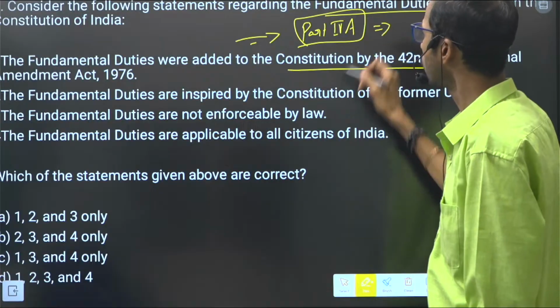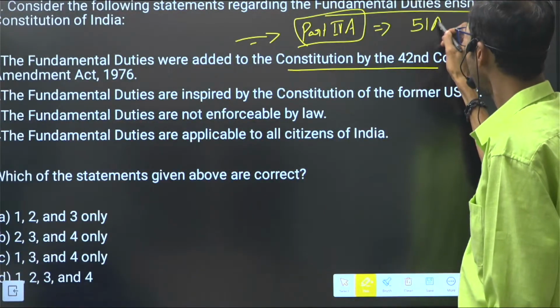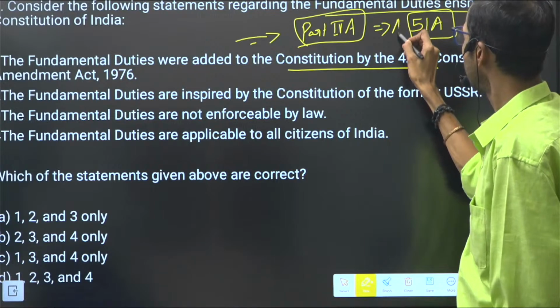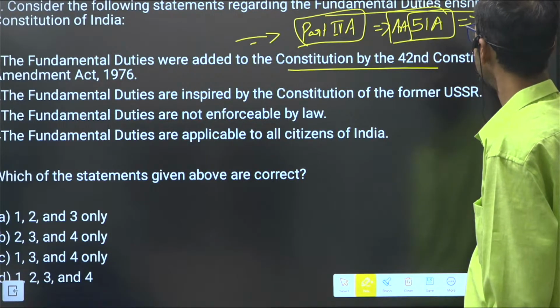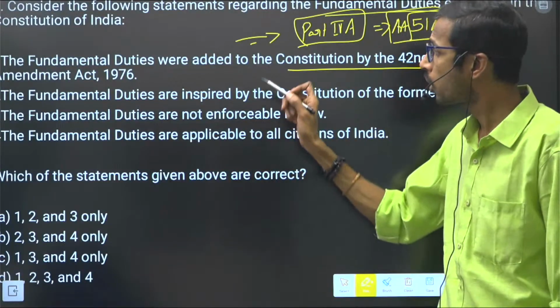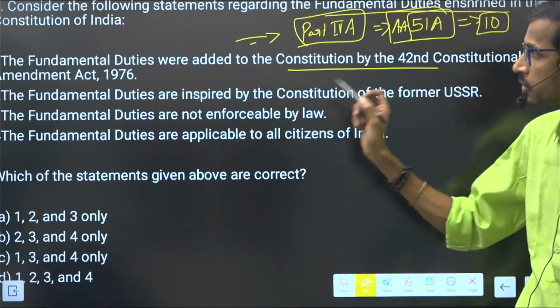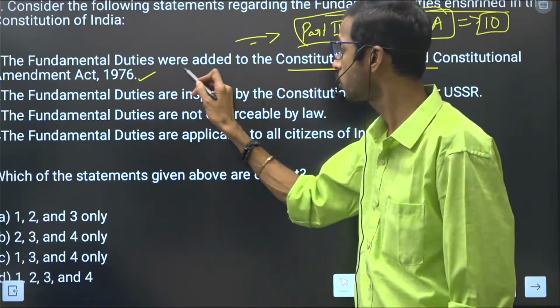What did it include? Simply the Article 51A was included, in which we included almost 10 duties previously, right? So the 42nd Constitution Amendment enacted in 1976 included almost 10 duties.